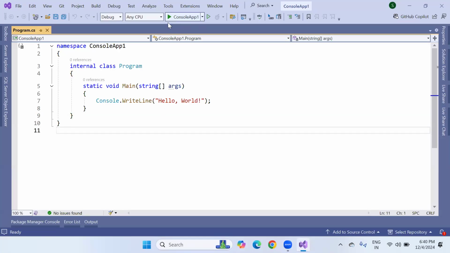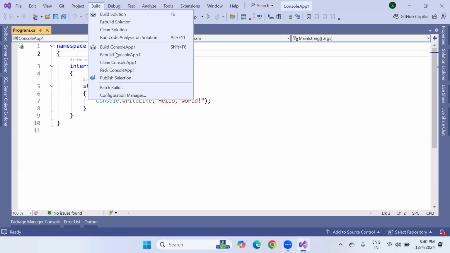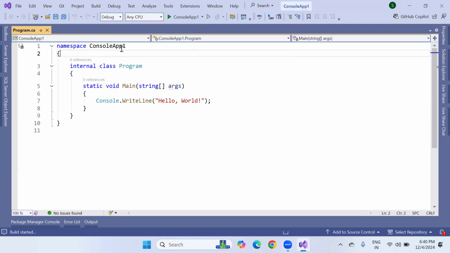How to execute this program? Sometimes the user can compile first and run later, or compile and run both at a time. You can simply click on this green run button, ConsoleApp1. Sometimes the user wants to compile first and run later. For that there is a Build menu. Build means compile. So I'm clicking Build ConsoleApp1. Build started in the left-hand corner, and you'll see that the build succeeded. After that, you try to run this.